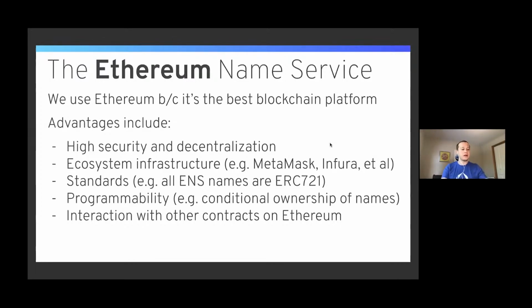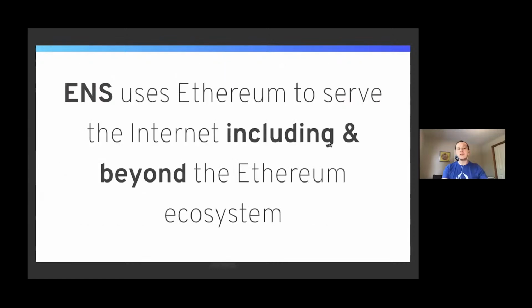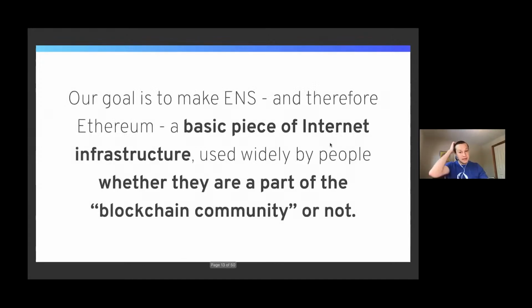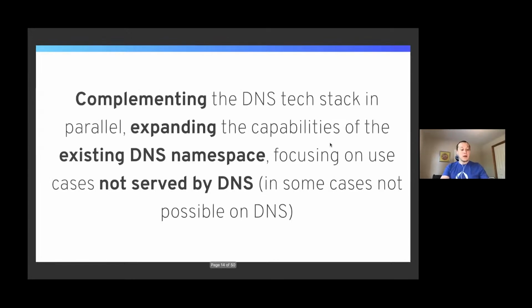So ENS uses Ethereum to serve the internet, including and beyond the Ethereum ecosystem. That's the message I want you to take from that. And our goal is to make ENS, and therefore Ethereum, by the way, because ENS runs on Ethereum, a basic piece of internet infrastructure used widely by people, whether they are part of the blockchain community or not. This is our goal. We want to do this by complementing the DNS tech stack in parallel, expanding the capabilities of the existing DNS namespace, focusing on use cases not served by DNS, in some cases not possible in DNS.